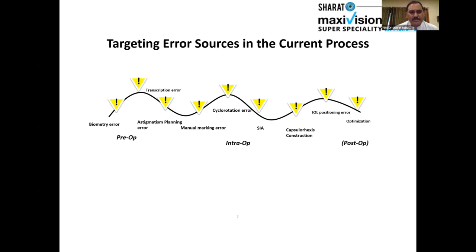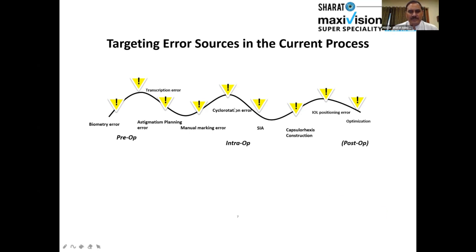Then the astigmatism planning error. This is what I am telling now. The manual marking error. So this can happen whenever the patient is sitting right straight there, and then you start marking. The patient usually, sometimes they tilt their head. Even I observed that my head is always tilted to one side. So when you need to keep it straight, even though I don't have a spondylitis, still it's my habit. So whenever you do that, you need to do that sitting the patient straight, which is not that very easy, because the doctor sits quite opposite to the patient and then measures them.